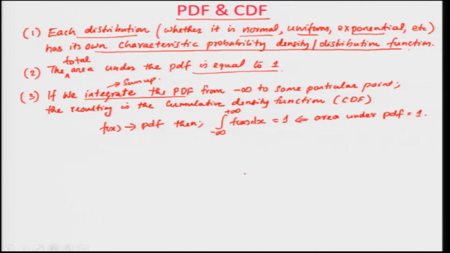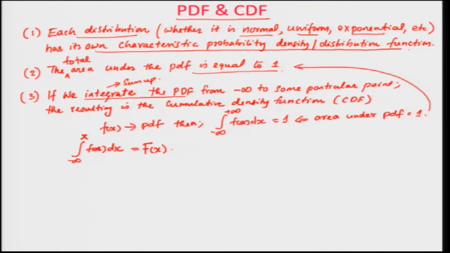This is the second point I was talking about. Other thing is, if you take the integral from minus infinity to some value x of f of x dx, this is denoted by capital F of x,